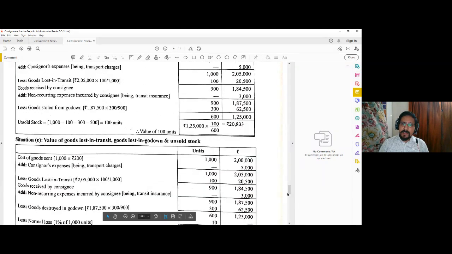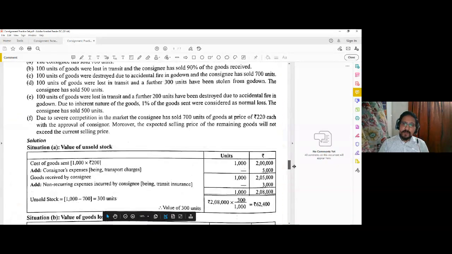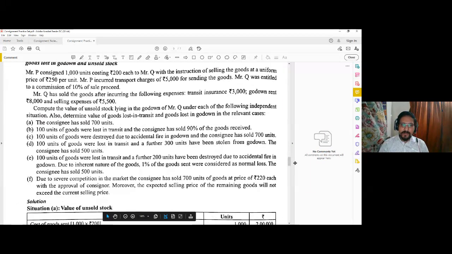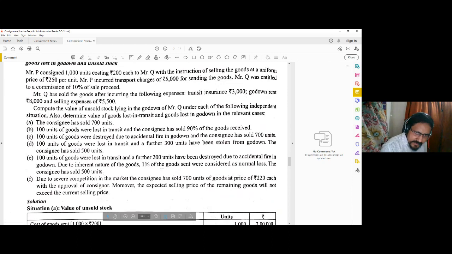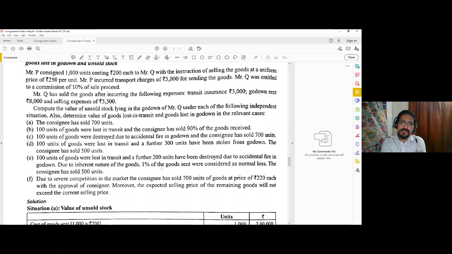Okay. Next. So this was loss in transit and loss at the godown. Finally, in point number E, 100 units of goods were lost in transit. Further, 200 have been destroyed due to accidental fire in the godown. And due to inherent nature, 1% of the goods sent were considered as normal loss.